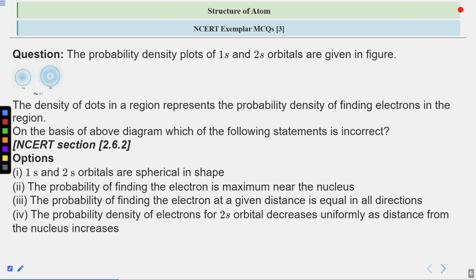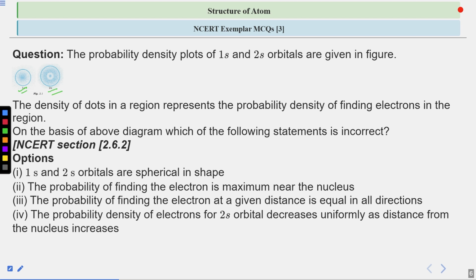The next question is regarding the probability density plots of 1s and 2s. I will suggest all of you to write the answer by yourself. The question is saying that the probability density plots of 1s and 2s orbitals are given. So these are the two plots. You have already seen it. It is of 1s and 2s.